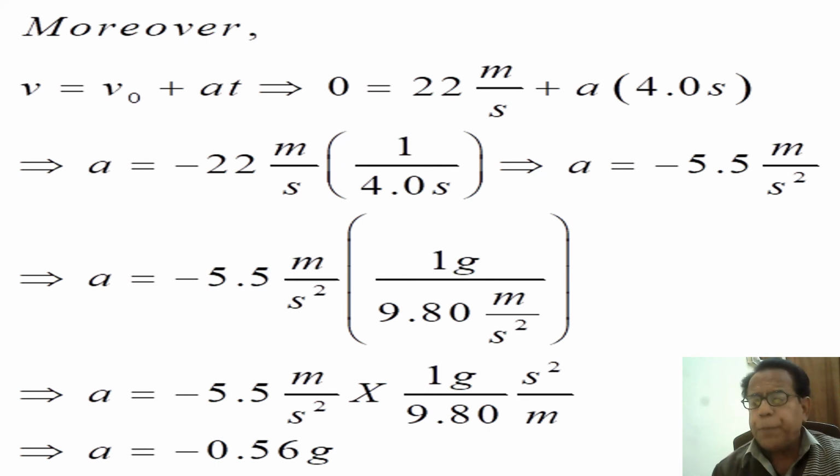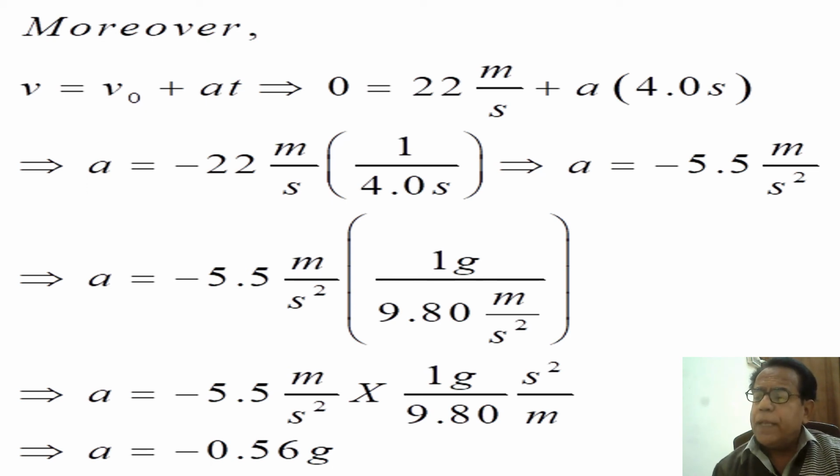So we have found acceleration in two ways. First, simply in terms of meter per second square, which is equal to minus 5.5 meter per second square. And in the subsequent step, we have reshaped this acceleration in terms of acceleration due to gravity.